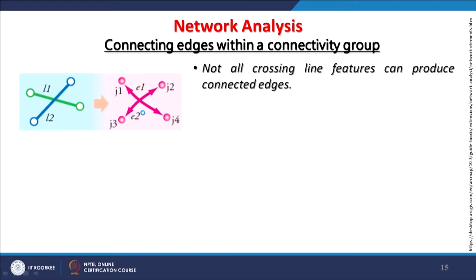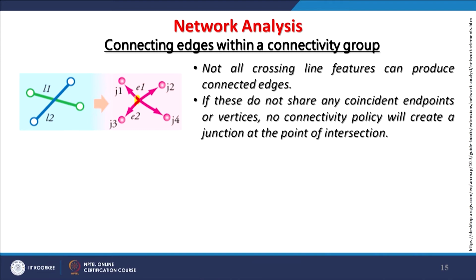As you know, not all crossing line features produce connected edges. That means there may not be a junction in all cases. And if they do not share any coincident endpoints or vertices, no connectivity policy will create a junction at that point. So, it depends on how your network is. If there is a junction which is required, it can be created; if not, that also can be avoided.